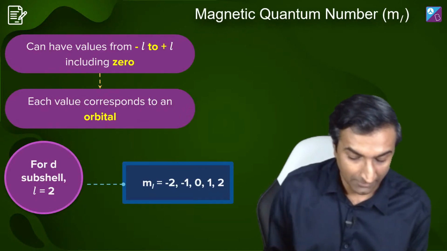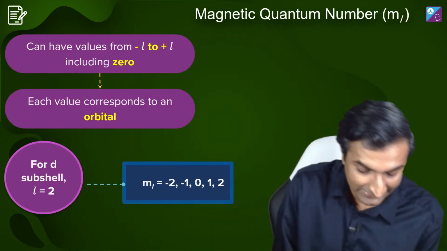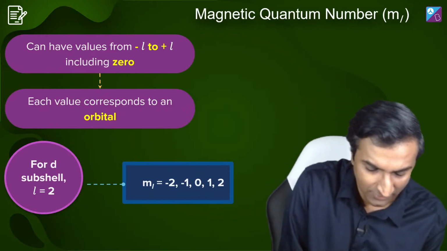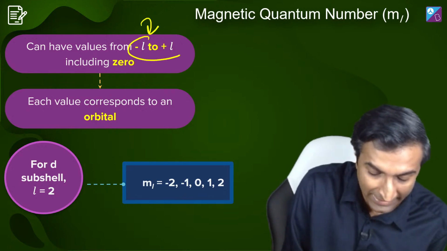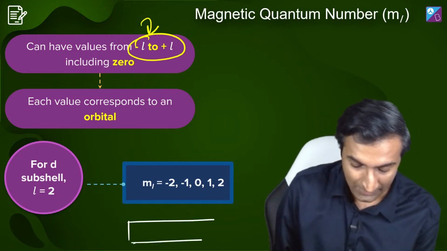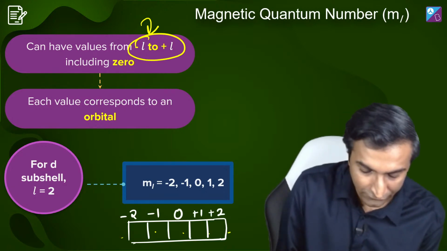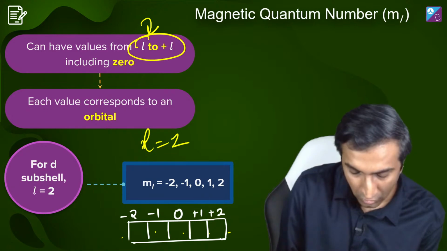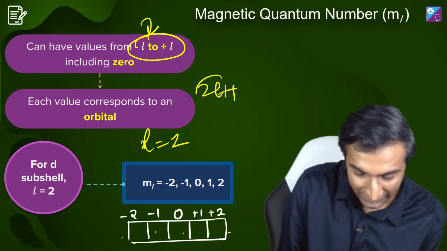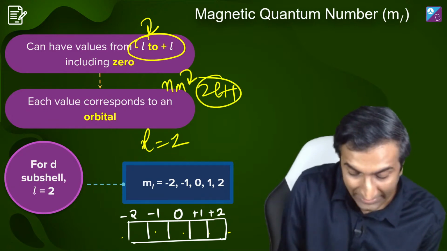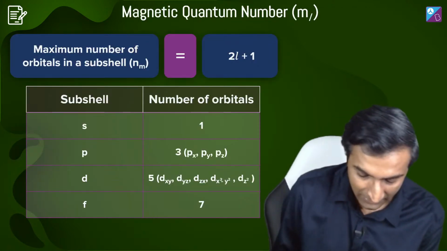Because look, the perfect way to do this is: for any subshell, m takes values from minus L to plus L. So for a d subshell, it would go this way, for example, -2, -1, 0, 1, 2. So for L equal to 2, you have 2L plus 1 different values of m. Now you take that to the other side and you get this simple expression.